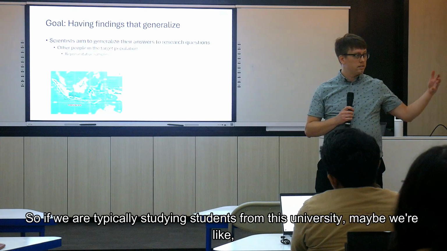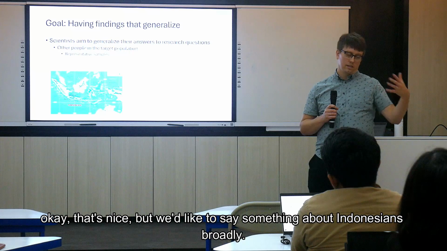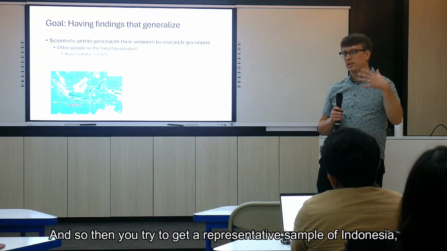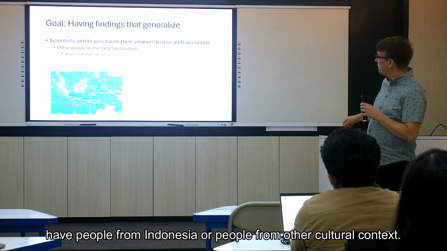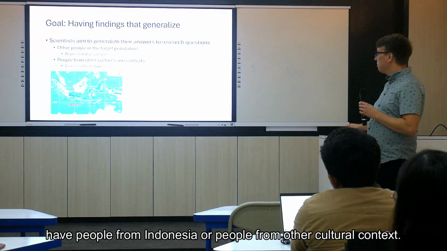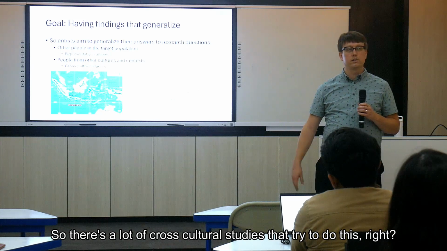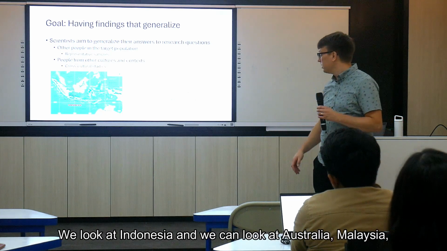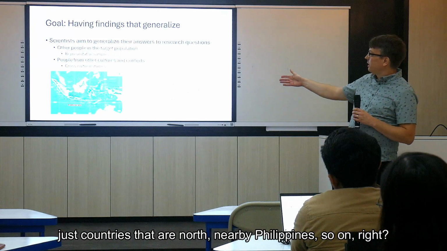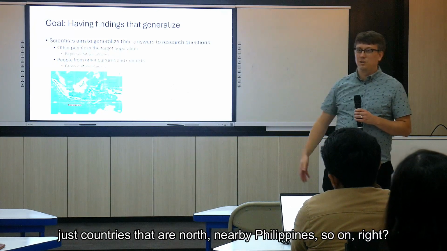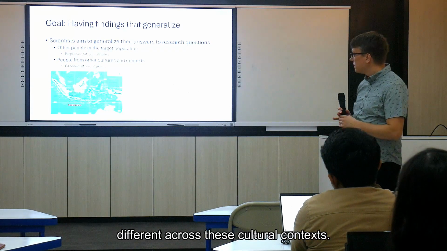So if we are typically studying students from this university, maybe we'd like to say something about Indonesians broadly, and so you try to get a representative sample of people from Indonesia, or people from other cultural contexts. There are cross-cultural studies that try to do this, right? We look at Indonesia, and we can look at Australia, Malaysia, just picking countries that are nearby, the Philippines, and so on, and see how these are similar or different across these cultural contexts.